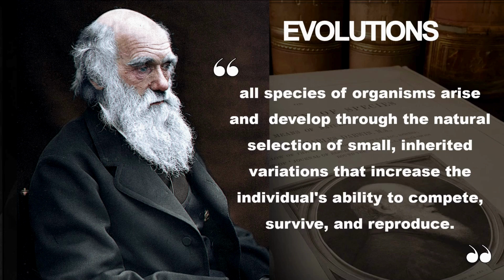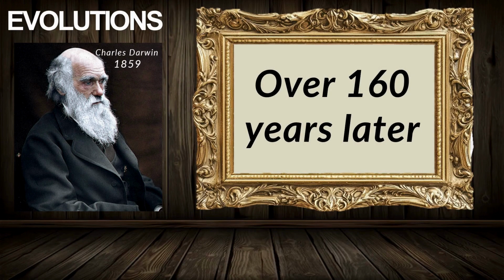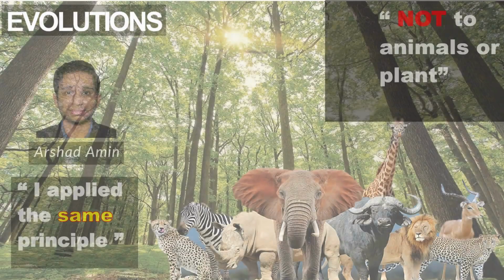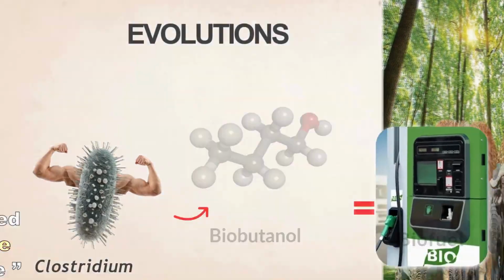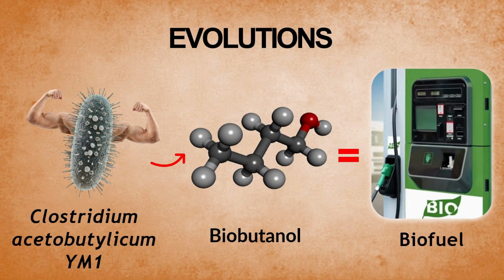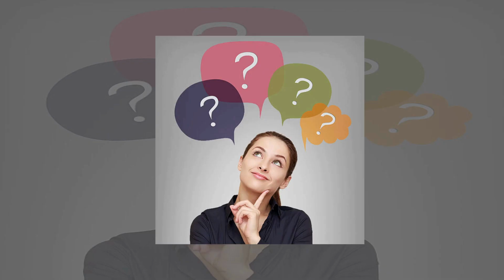In 1859, Charles Darwin introduced the concept of evolution as the survival of the fittest. More than 160 years later, I applied this same principle not to animals or plants but to microorganisms. Specifically, I worked with Clostridium acetobutylicum, a tiny bacterium capable of producing biobutanol, a renewable fuel with the potential to replace petrol. But there's one problem: it struggles to survive in its own toxic product.